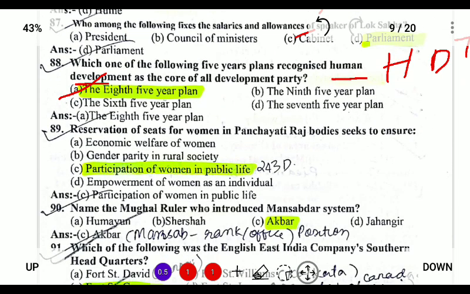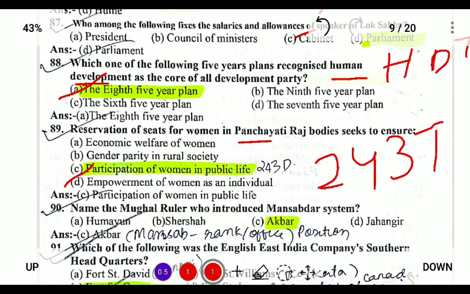Next, reservation of seats for women in Panchayats to ensure participation of women is under Article 243D, and for municipalities it is under Article 243T, T for tiger.